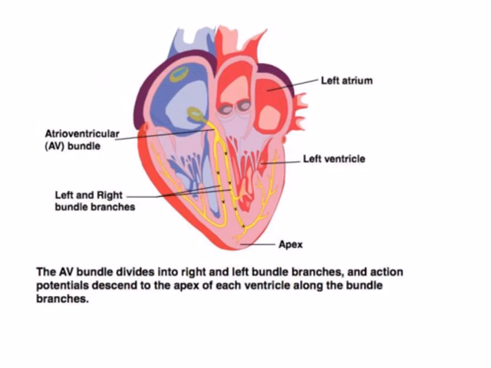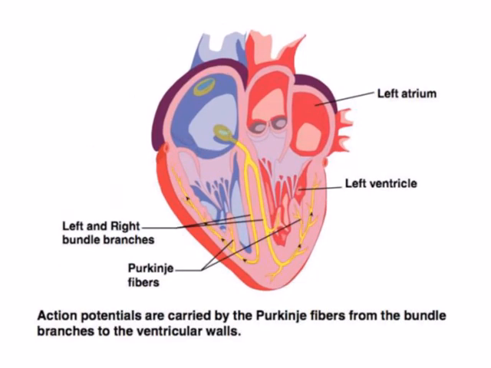So revising this, after the passage from the AV bundle, the impulse is transmitted into the right and left bundle branches, and finally from the right and left bundle branches it goes to the three layers, from the inside to the outside, from the endocardium to the epicardium, and this impulse goes from the apex towards the base of the ventricles. This is how it goes.